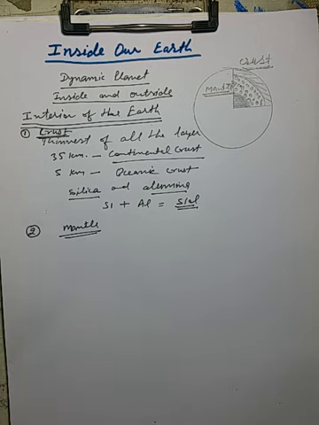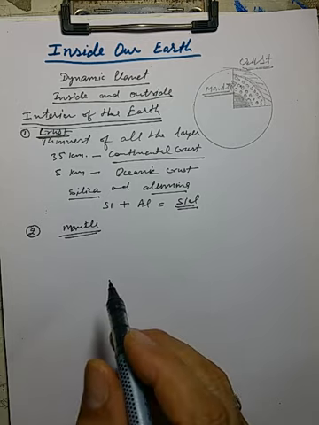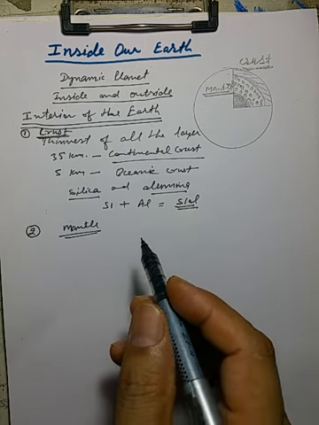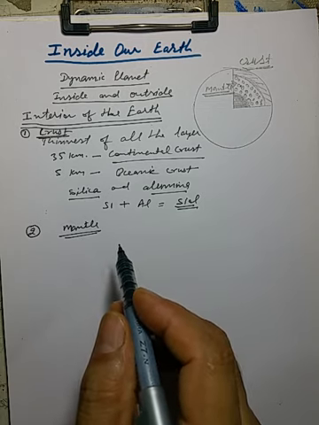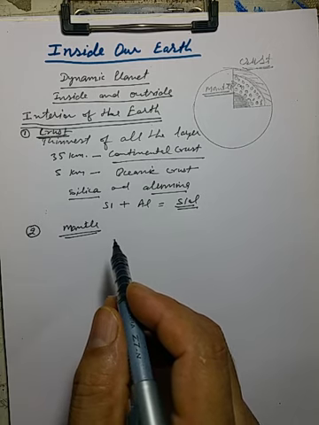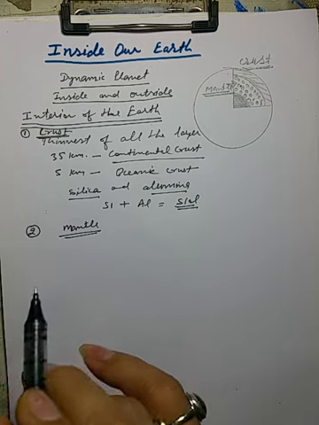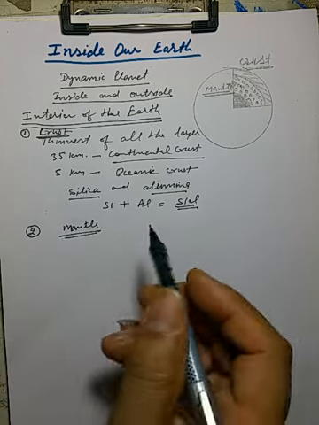This layer is neither liquid nor solid. ना तो ये solid है ना ये liquid है. The temperature is comparatively higher in the mantle because of high temperature as well as high pressure of overlying material.